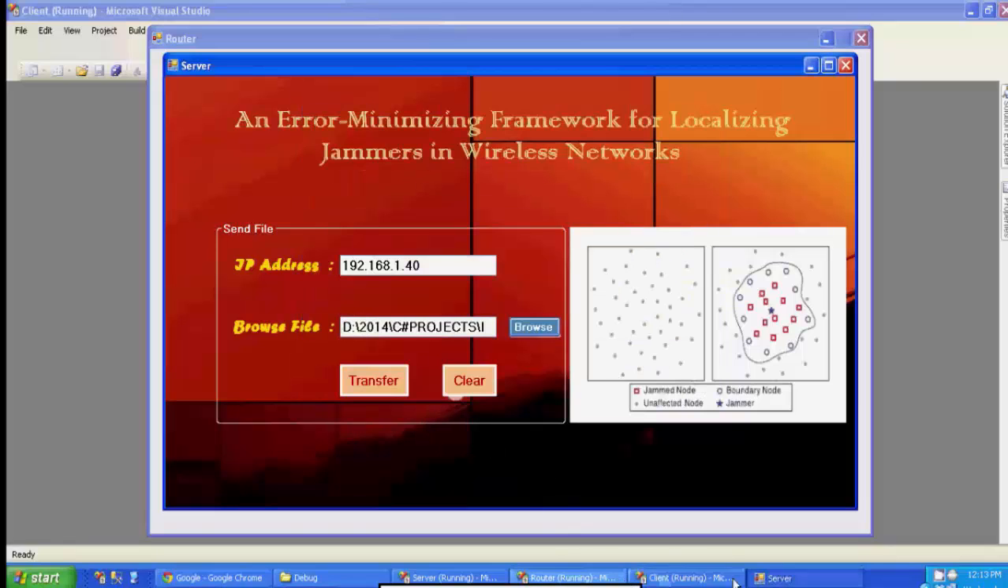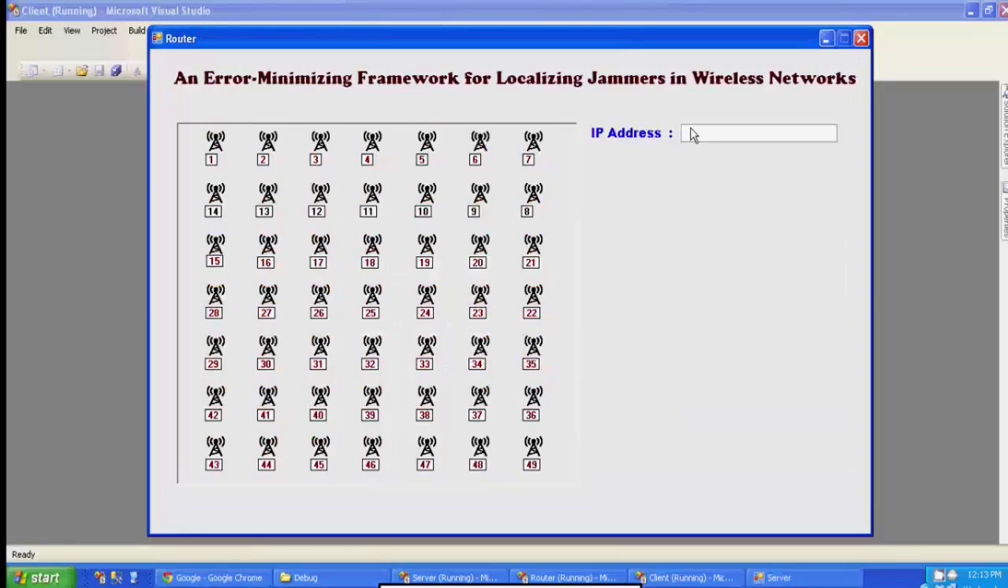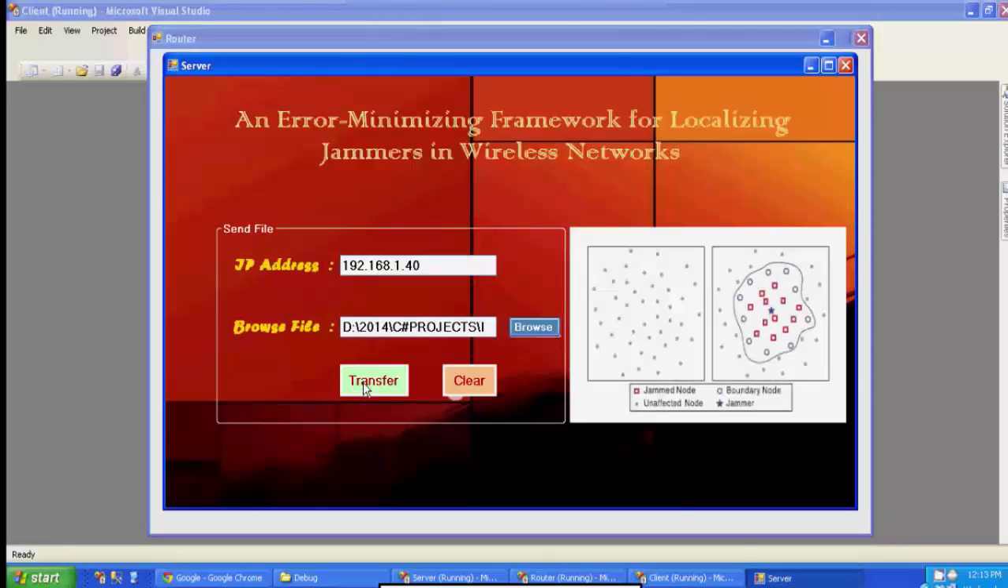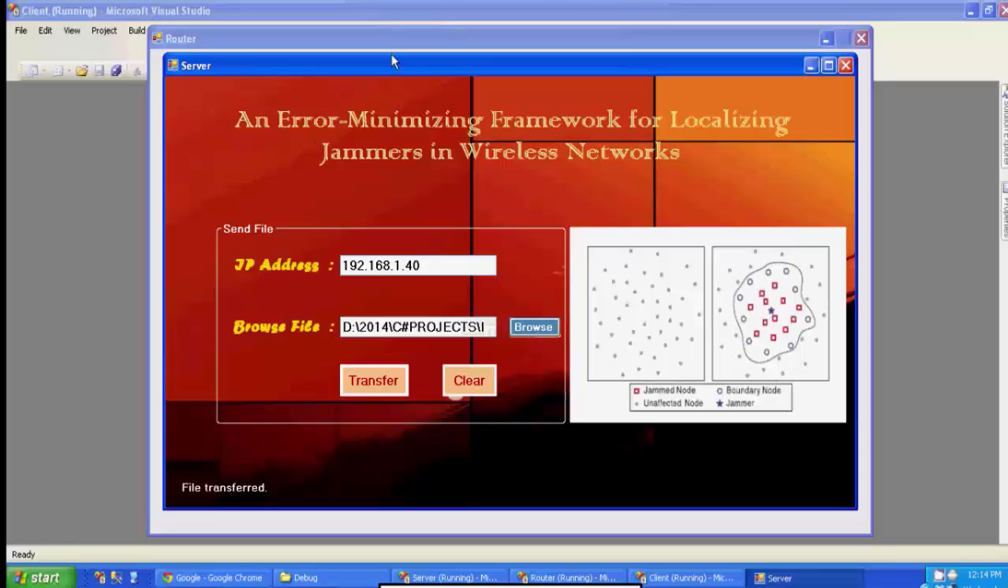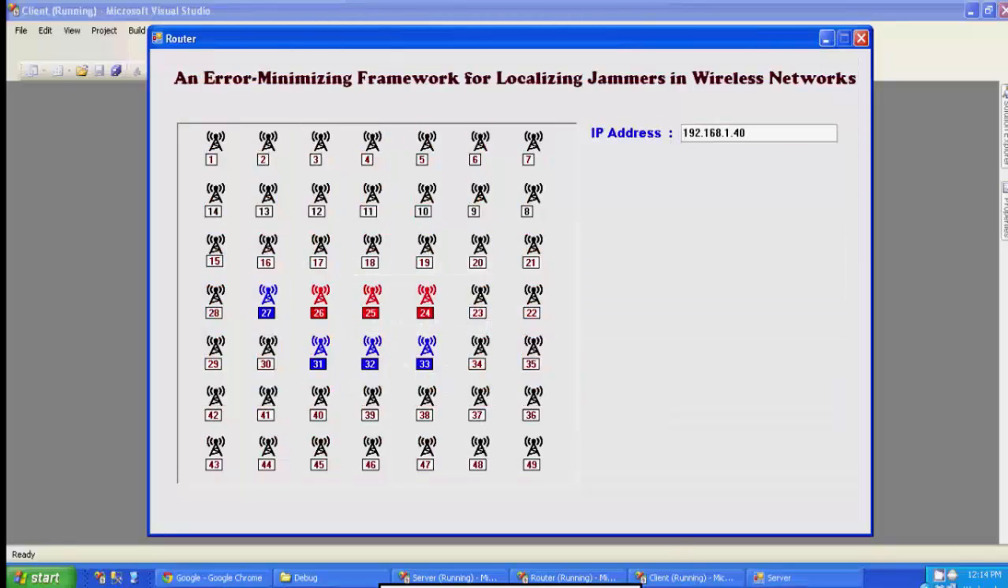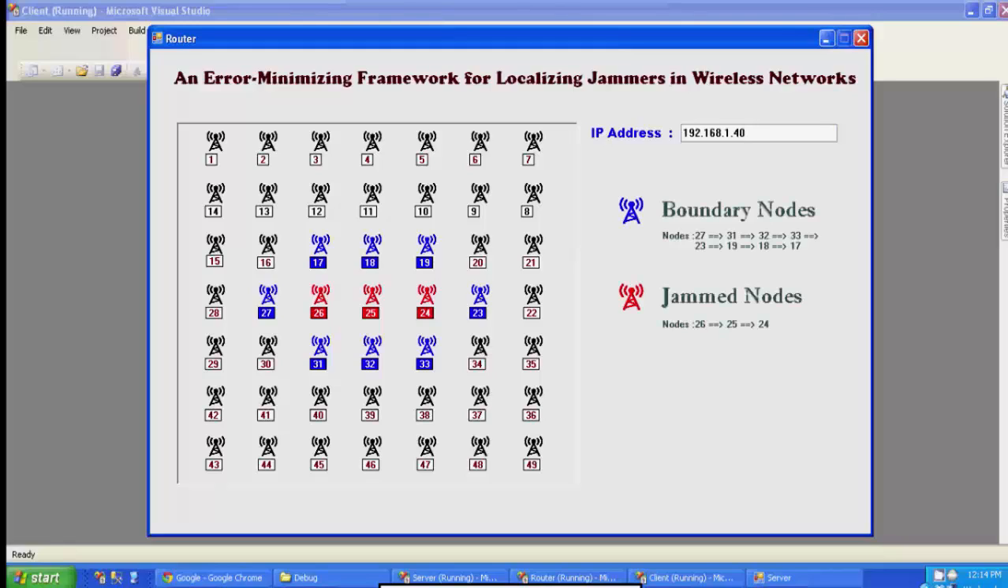Then on the router side we will be giving the IP address, the same that is given on the server window. Then on the server side we will be clicking the transfer button. It will be connecting to the server and the file will be sent. The file is transferred. And coming to the router window, it will be showing the path through which we are sending our file.